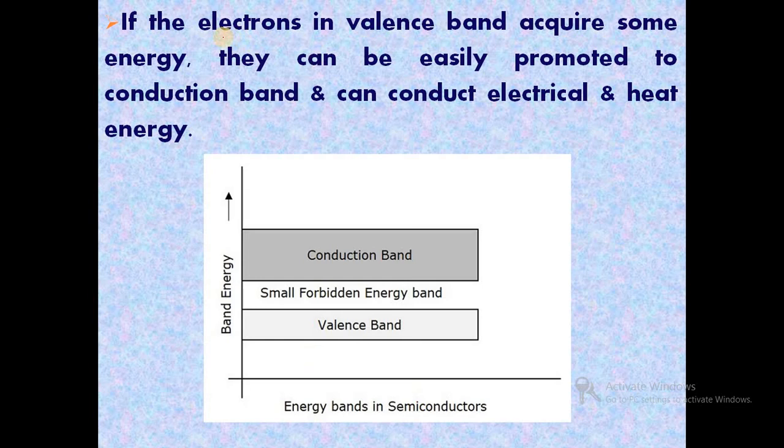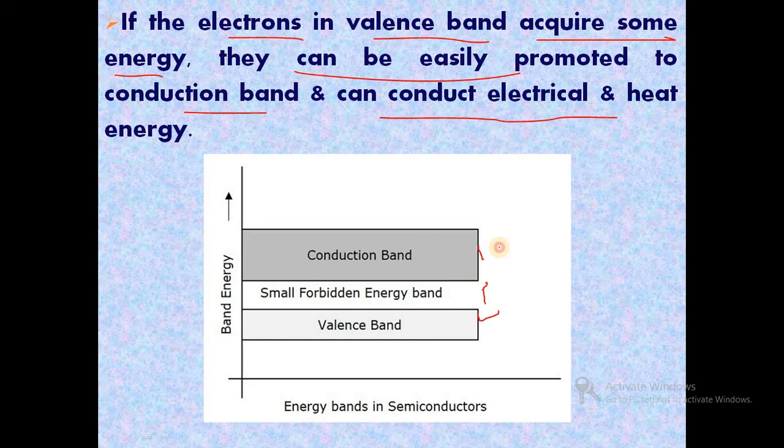If the electrons in the valence band acquire some energy, when we provide some energy, then they can be easily promoted to the conduction band and can conduct electrical and heat energy. When we provide energy, electrons are easily transferred from the valence band to the conduction band, and these substances show electrical conductivity. So these are the energy bands in a semiconductor.